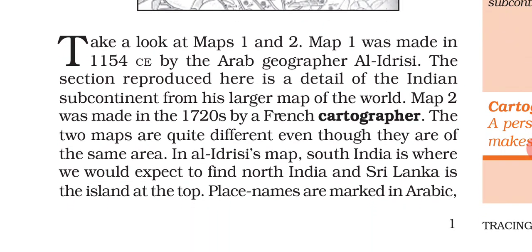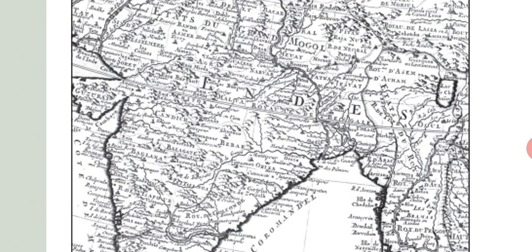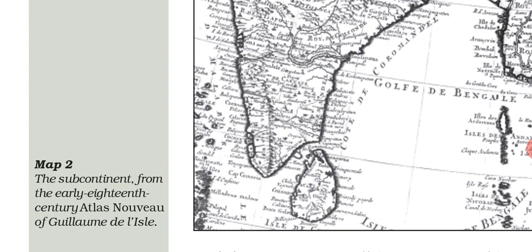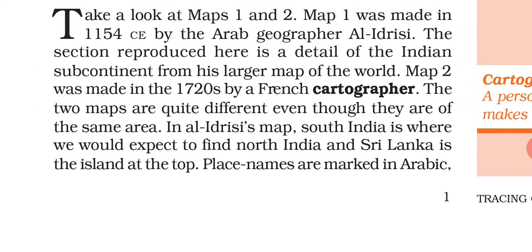Map 2 was made in the 1720s. Map 2 means this map, this one, which was made by another cartographer, in the 1720s by a French cartographer.